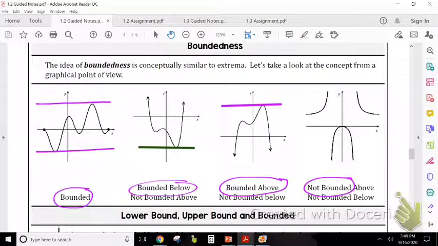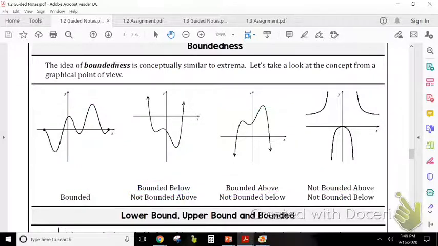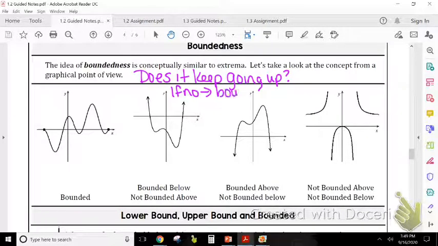So a way to ask yourself here, guys, when you're looking at whether it's bounded or not, look at the graph, okay? And then ask yourself, does it keep going up? If no, we say it's bounded above.